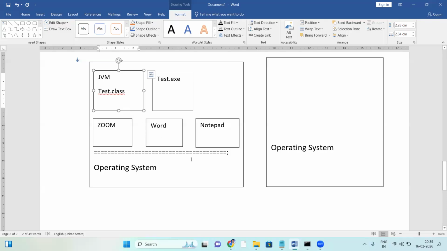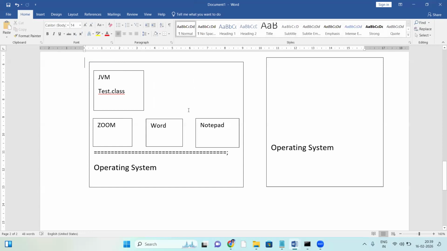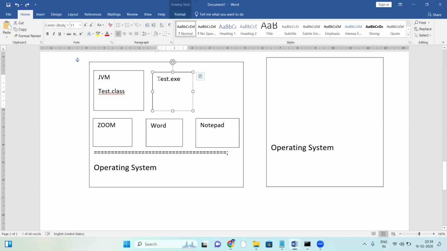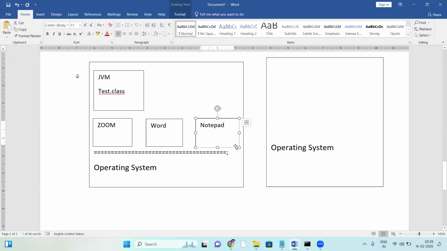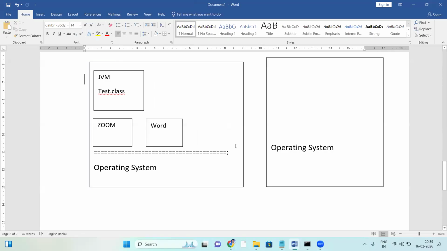I think it's clear. Suppose the C program execution is completed. Then the OS clears that memory space. Once it completes, the memory space is cleared. So before running any program, the OS first allocates memory space, loads the program into this memory space, and utilizes that memory space. Once it completes, the OS clears that memory space. When Notepad is closed, the OS clears that memory space.